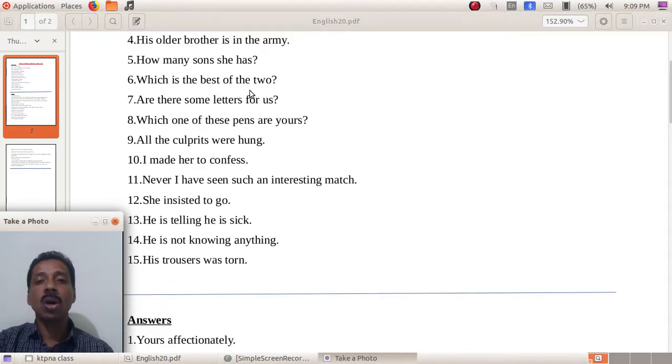Which is the best of the two? What is wrong with it? The number of words here is 2. So if the comparison is between 2, it should be the comparative degree. Best is superlative degree. Good is the adjective form, better is the comparative form, best is the superlative form. So what should be the correction? Which is the better of the two. When do we use best? If the number is more than 2, we can use best. If it is only 2, better is to be used.